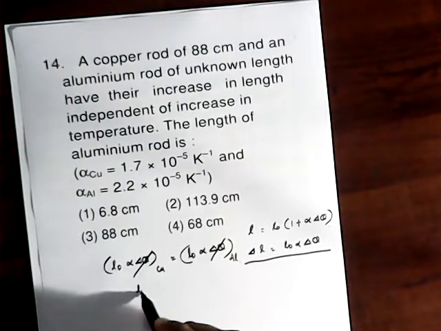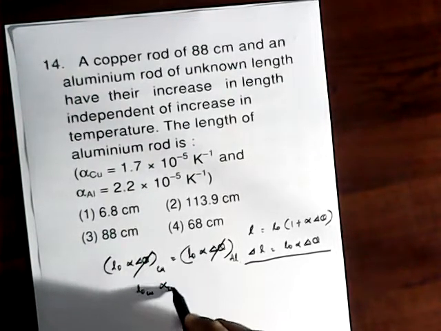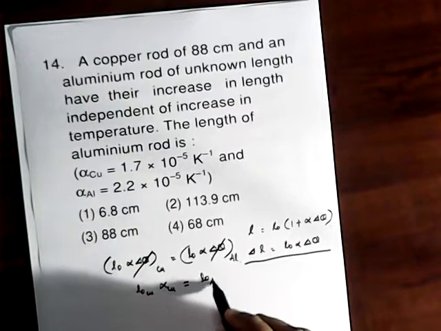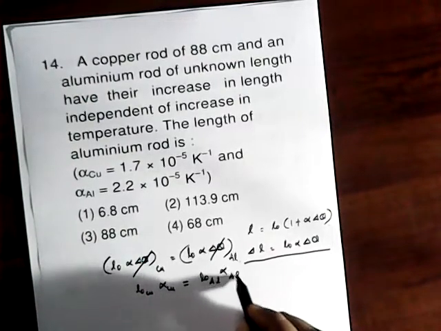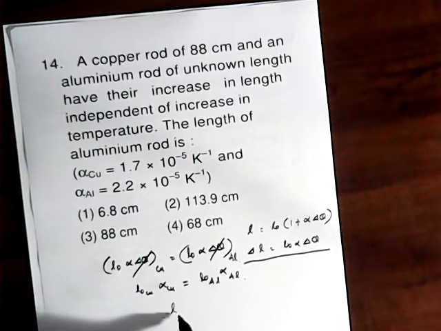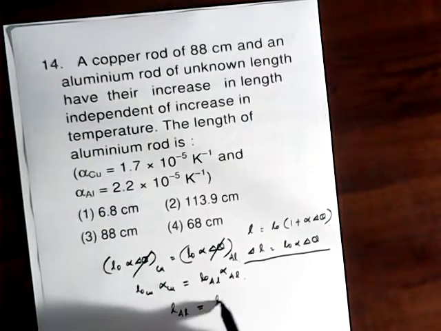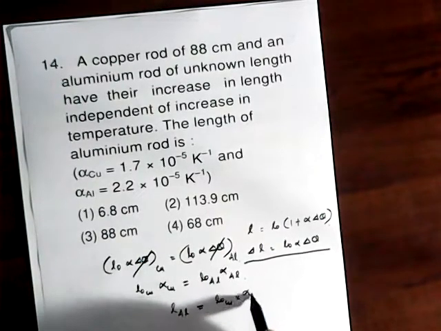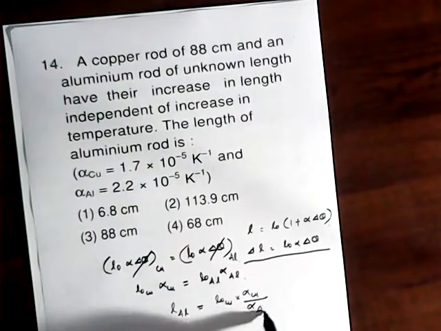Then L0 copper into alpha copper should equal that for aluminium. So the length of the aluminium is equal to the length for copper into alpha copper by alpha aluminium.